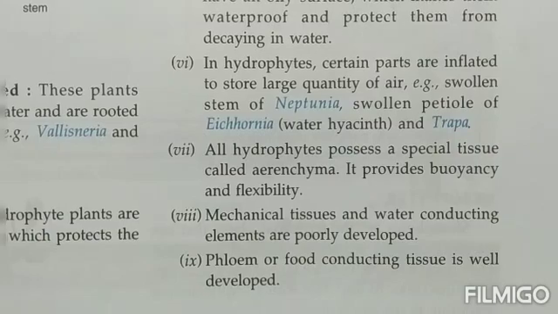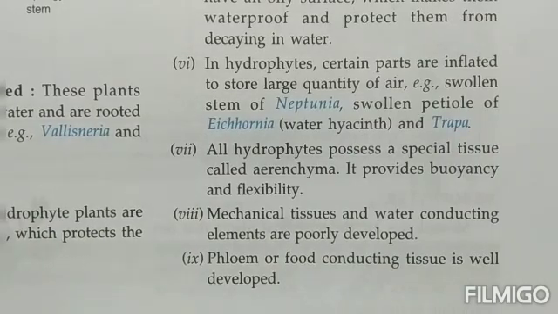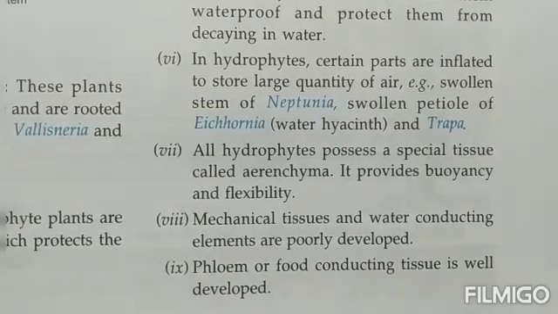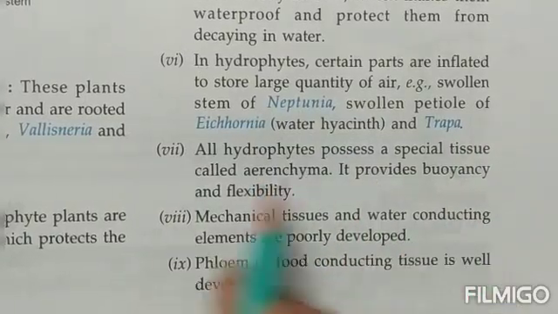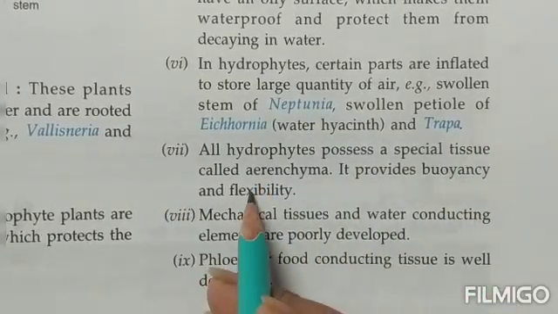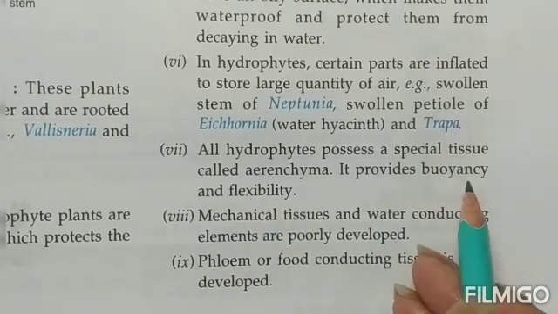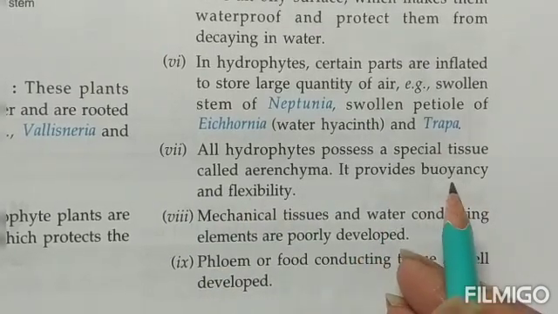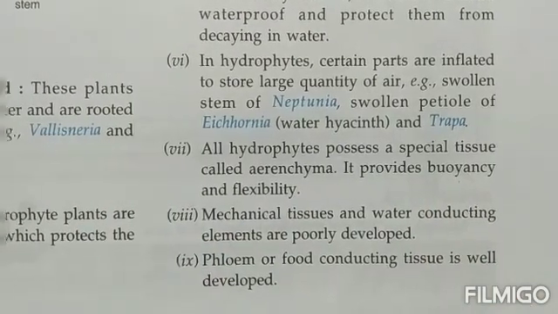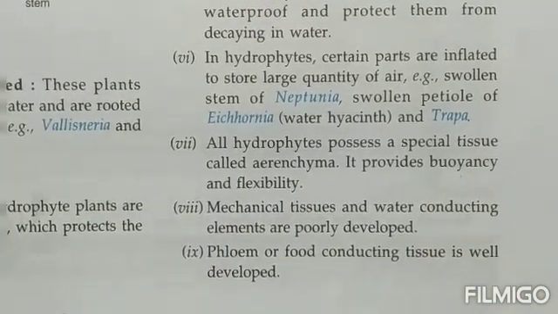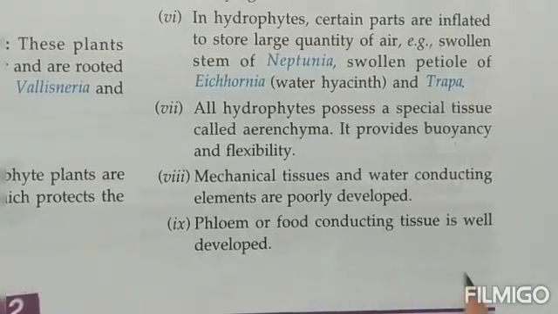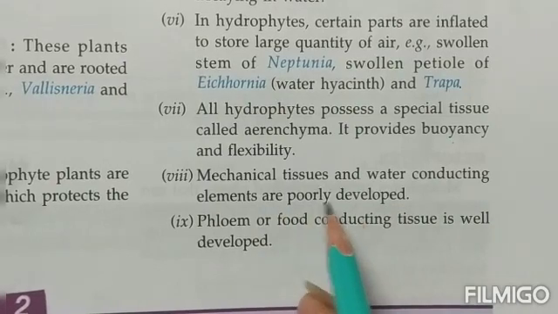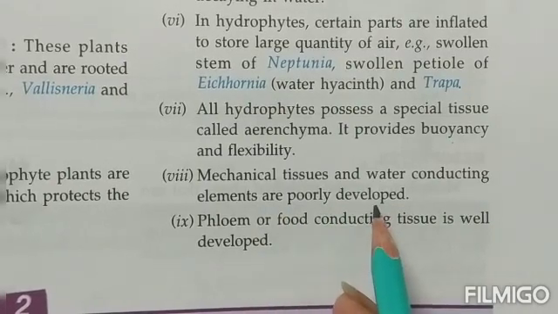All hydrophytes possess a special tissue called the aerenchyma. Now this word is important, children, aerenchyma, because it provides the buoyancy and flexibility. That means it helps in the floating of the plant without making them get submerged inside the water body. Mechanical tissue and water conducting elements are poorly developed because they do not need the water conducting elements. That is why they are poorly developed.